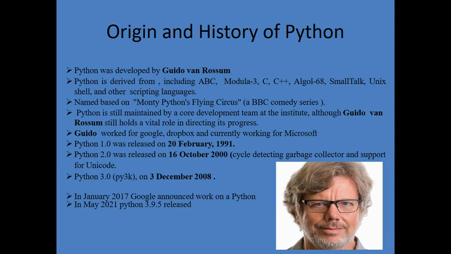Python is derived from programming languages including ABC, Modula-3, C, C++, Algol 68, Smalltalk, and Unix Shell, and scripting languages like Perl and PHP.